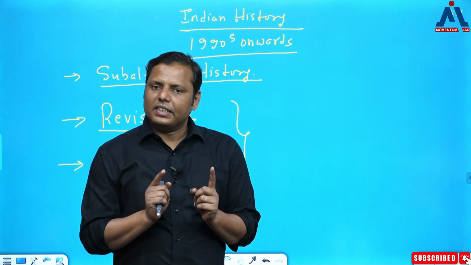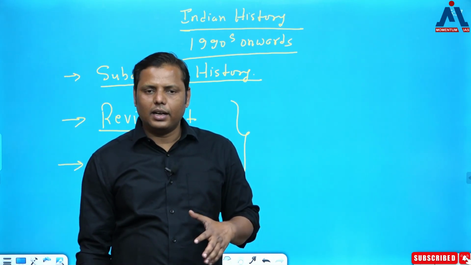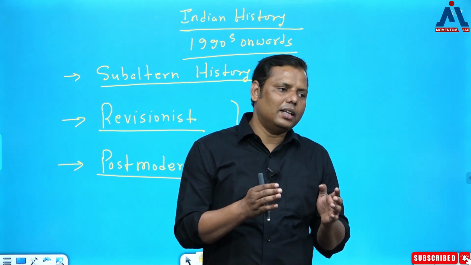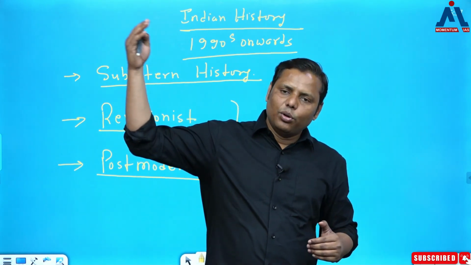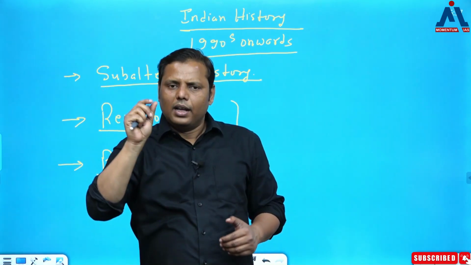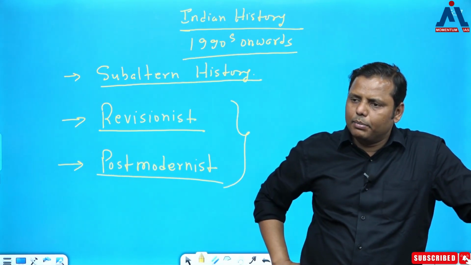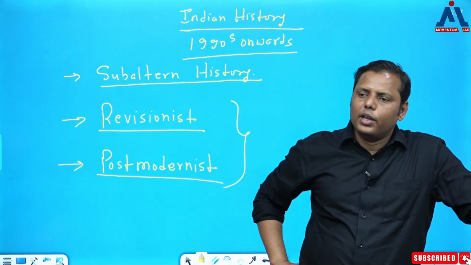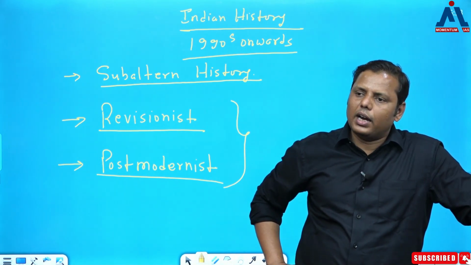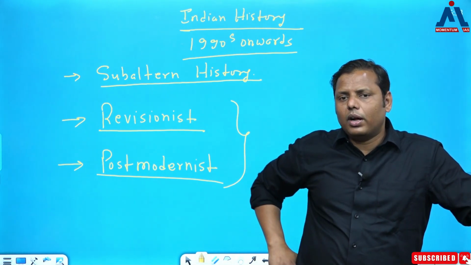इसका मतलब है जब रिविजनिस्ट स्कॉलर्स की हम बात करेंगे तो आपको क्या लगता है कि बाकी पुराने हिस्टोरियंस खत्म हो जाएंगे? नहीं. As I'm telling you, while revisiting, we are ultimately consulting or referring to the same historians who have already studied that particular topic and given their own interpretation. Let's try to understand it with a particular example. Let's say the Aryan question. You all know that this is a very important question in Indian history, and when it comes to the Aryan question, so many historians have tried to answer this question.